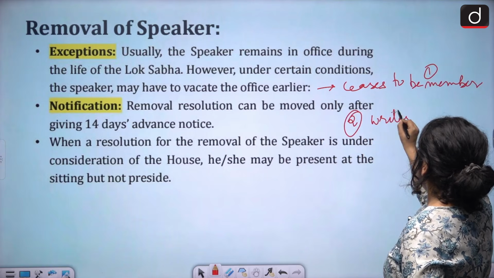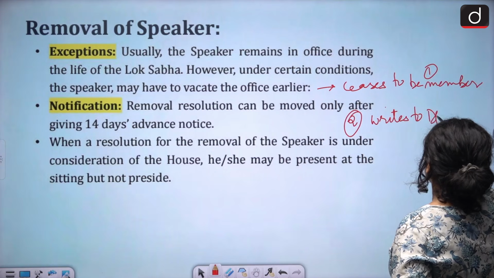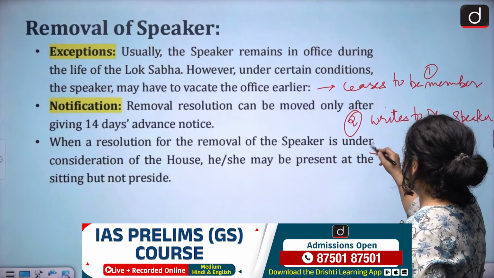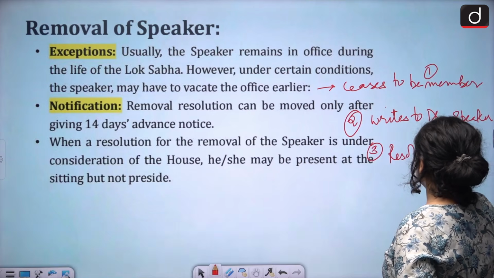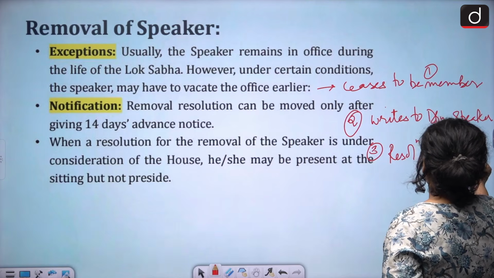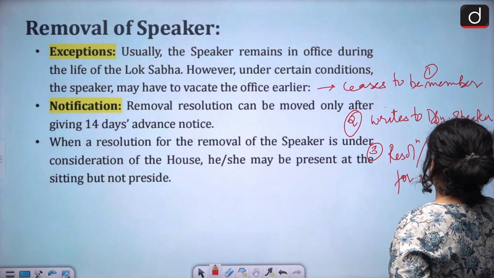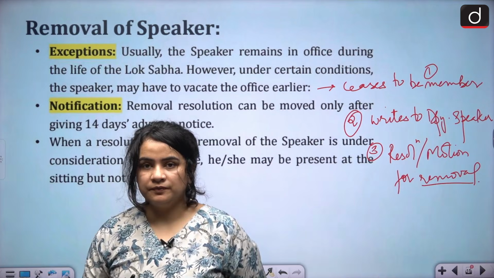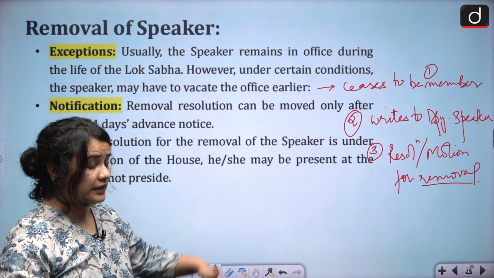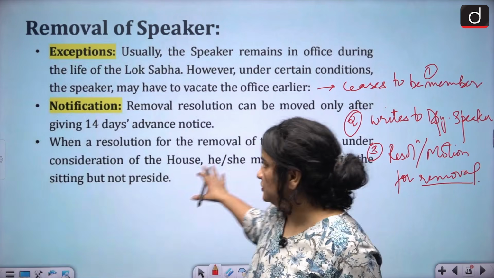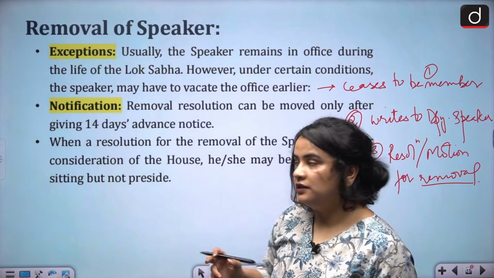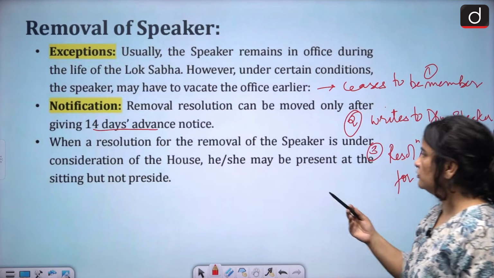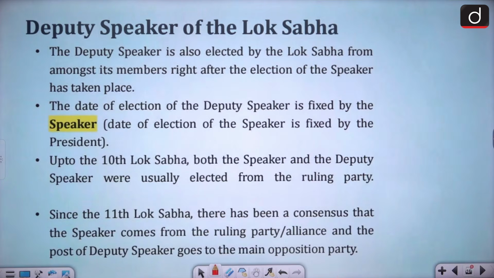If he resigns in writing to the Deputy Speaker, that is condition number 2. Or again, if a resolution or motion for his removal is sought by the members of the House, then of course the Speaker will have to vacate his or her post. So these are the 3 things, and we have already discussed the process for removal in the previous year's question. Of course, we also discussed about the 14 days advance notice.